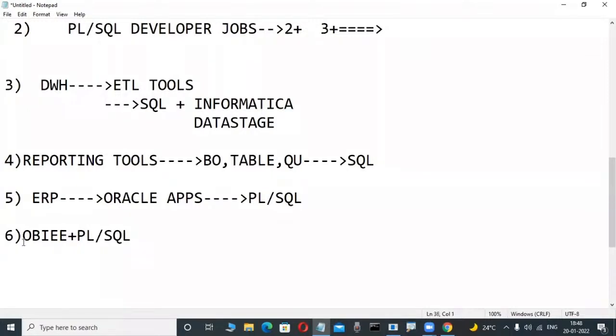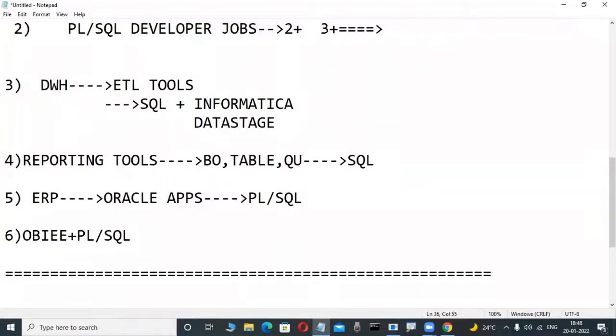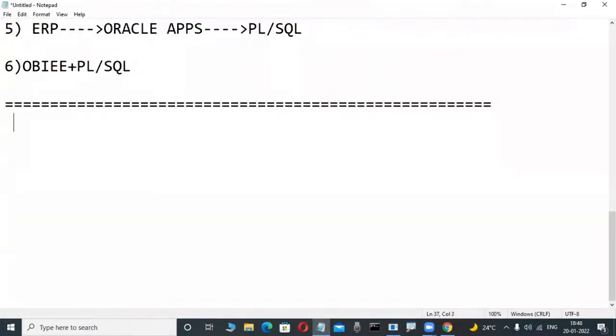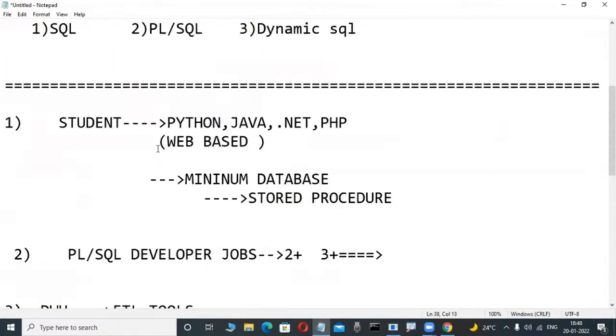Different persons, though: suppose you are not interested in the programming side and want the administration side for jobs. In that case, there are DBA courses: Oracle DBA, SQL Server DBA, MySQL DBA, database administration courses. These persons also need minimum SQL knowledge before learning those courses.